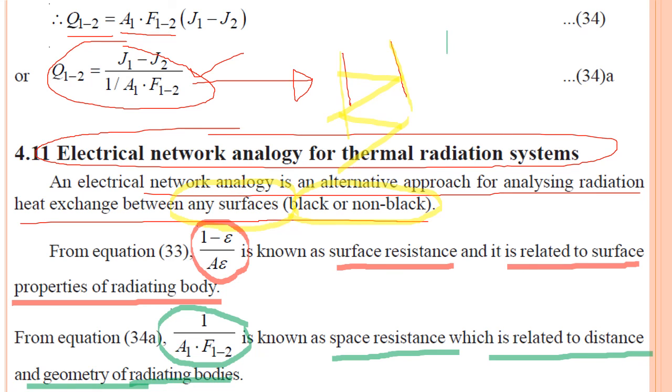So when we have to discuss radiation heat exchange between two bodies, what is the number of resistances offered? First is the surface resistance of body 1, surface resistance of body 2 and the space resistance. So total 3 resistances are offered in this case when we talk about a two body network.